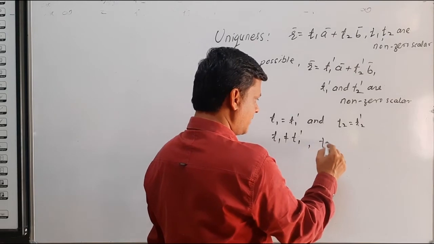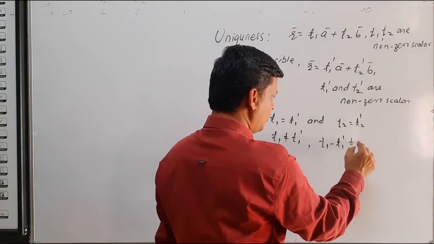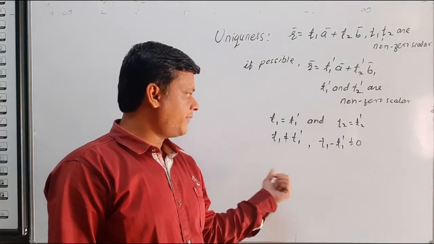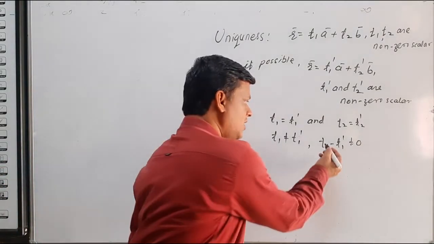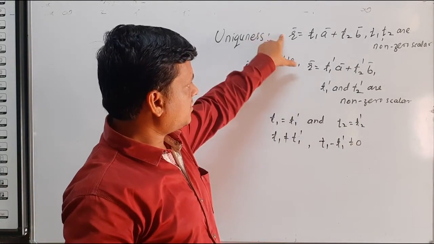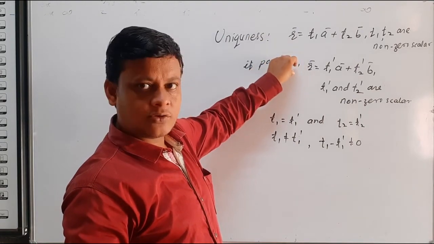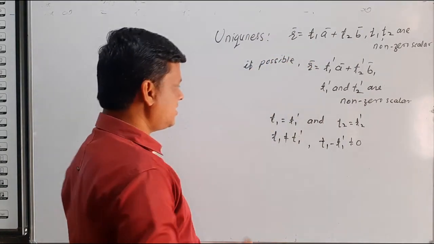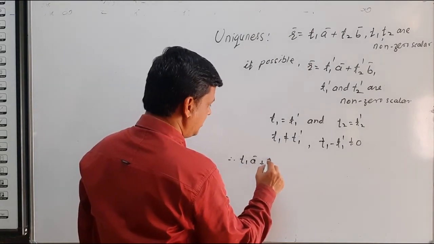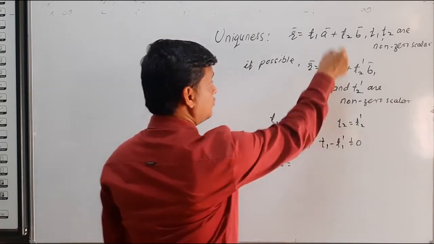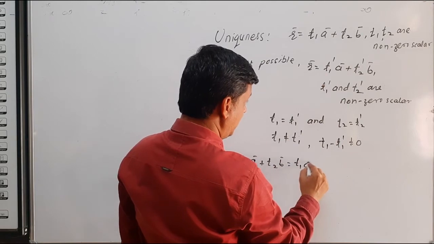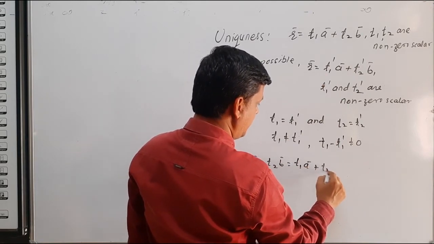So we write here T1 minus T1 dash not equal to 0. When we transfer this T1 dash to the left hand side, we get T1 minus T1 dash not equal to 0. So from these two, both are the values of R bar. So we equate RHS. Therefore T1 A bar plus T2 B bar is equal to T1 dash A bar plus T2 dash B bar.